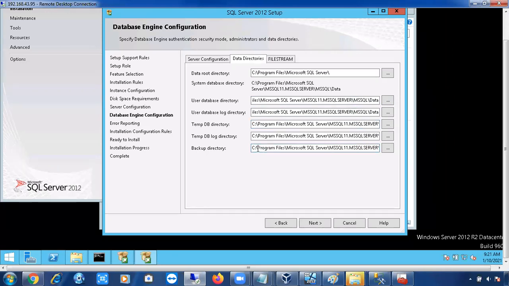I'll show you at the time of cluster installation. By that time, I'll create multiple drives and I'll show you. Simply you have to change the drive letter here. Don't create any folders. Automatically it will create the folders and I'll simply change the drive letters.